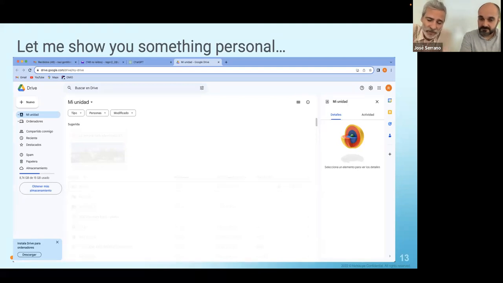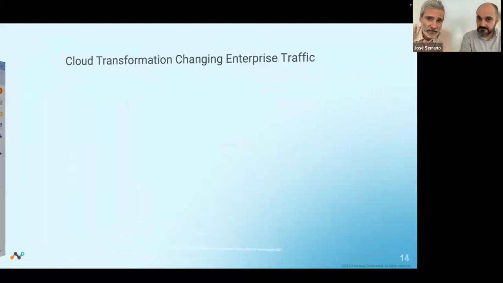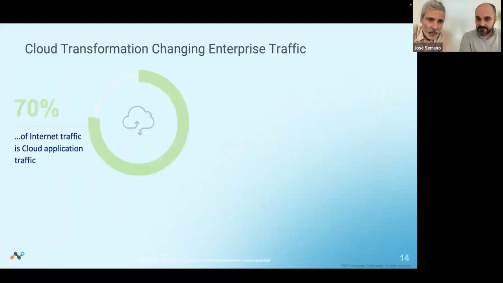And why do we talk about this? Because nowadays, as you saw in the tabs, more than 70% of internet traffic is cloud applications. So the pure web traffic is decreasing day by day, and the users are using, sorry for the redundancy, cloud applications.